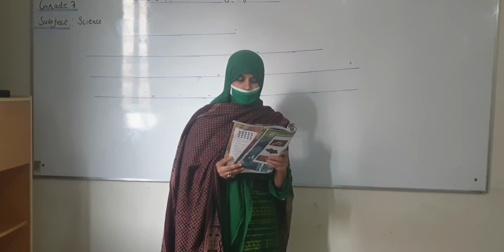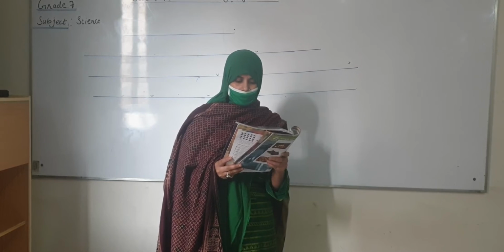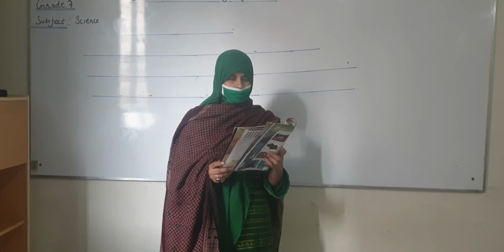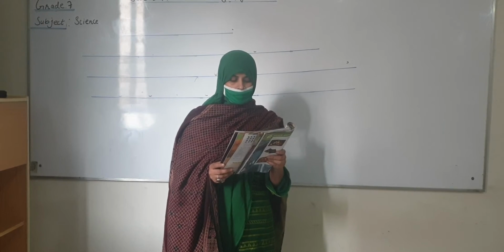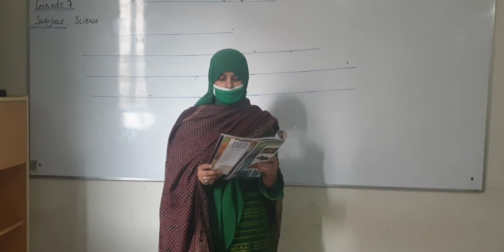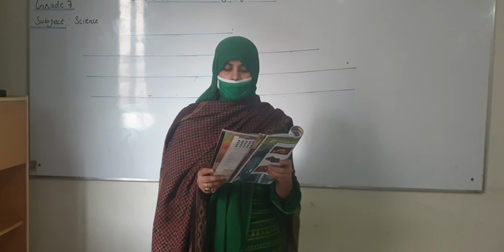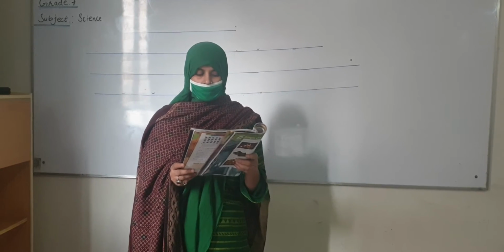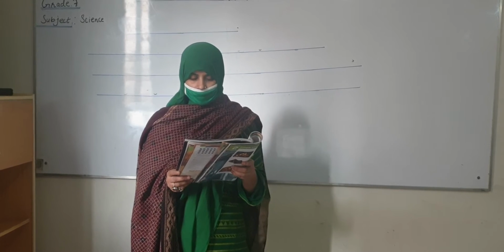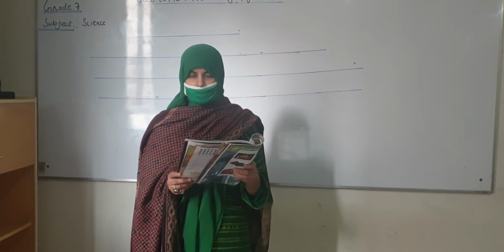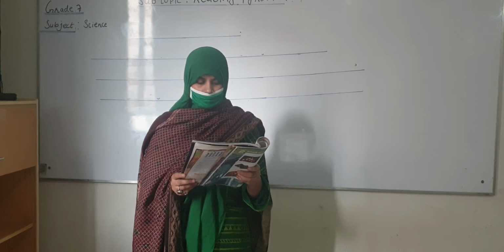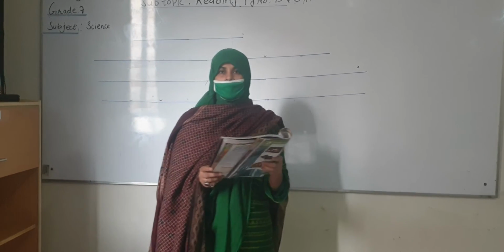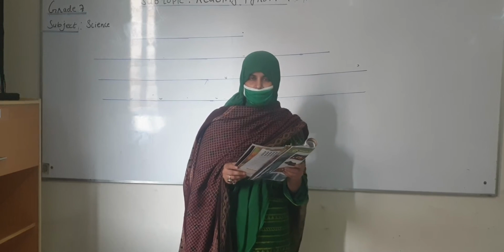The table shows the main differences between physical and chemical change. There is a table to compare the physical and chemical change. In a physical change, no new substances are made, whereas in a chemical change, one or more new substances are formed. Number 2, in a physical change, energy is not always given out or taken in. In a chemical change, energy is always given out or taken in. A physical change can be reversed, but a chemical change is usually very difficult to reverse.